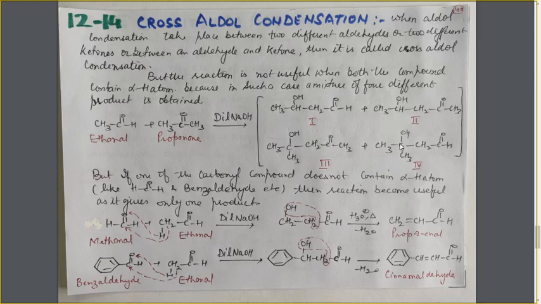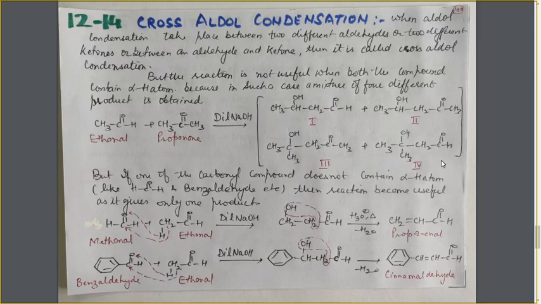Now, how are the other two products formed? If the alpha H atom moves from this species to this species, from propanone to ethanal, then this product is formed: CH3CH(OH), attached to this carbon atom. And if the alpha H atom is moving from this carbon to this C=O group, then this species is formed.